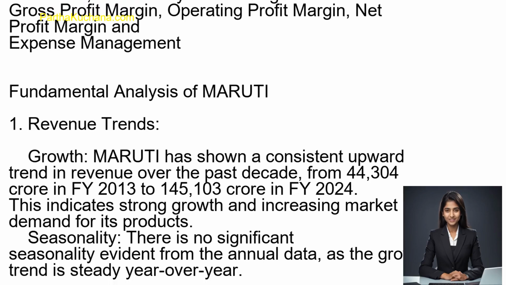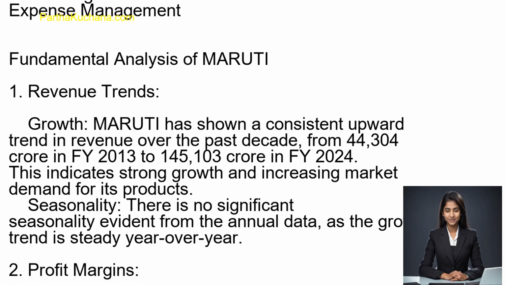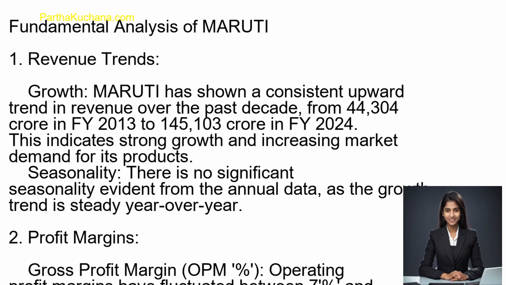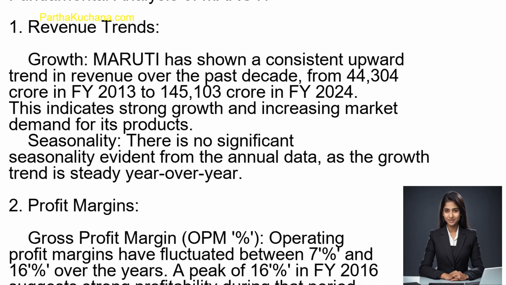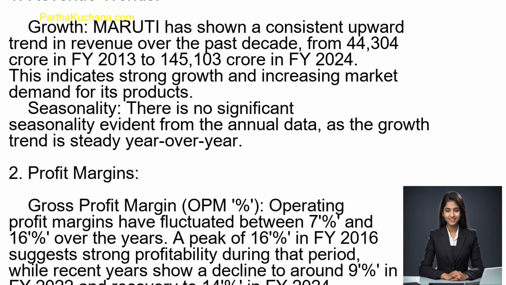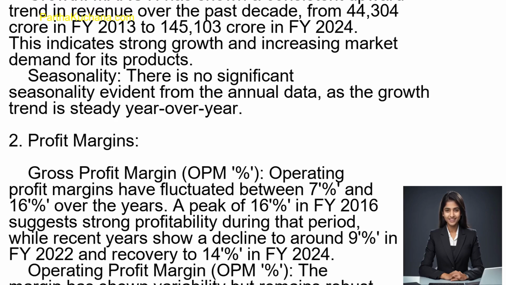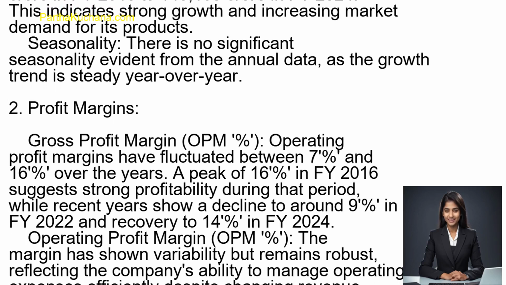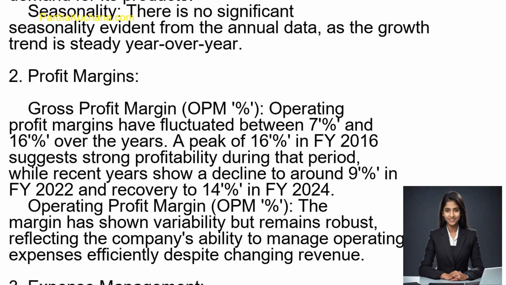2. Profit margins. Gross profit margin, OPM%, operating profit margins have fluctuated between 7% and 16% over the years. A peak of 16% in FY 2016 suggests strong profitability during that period, while recent years show a decline to around 9% in FY 2022 and recovery to 14% in FY 2024. Operating profit margin, OPM%, the margin has shown variability but remains robust, reflecting the company's ability to manage operating expenses efficiently despite changing revenue.